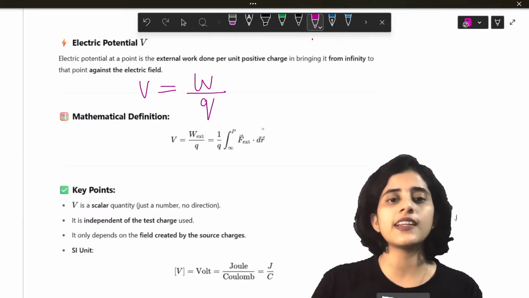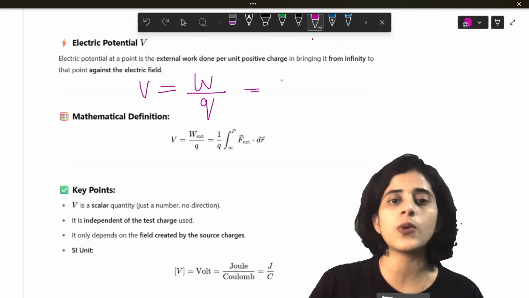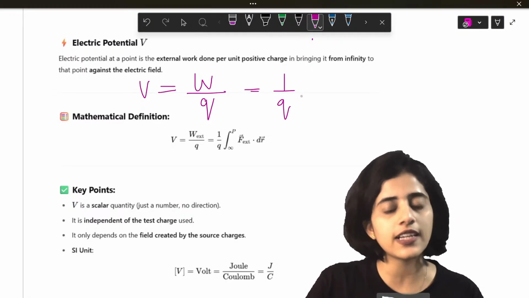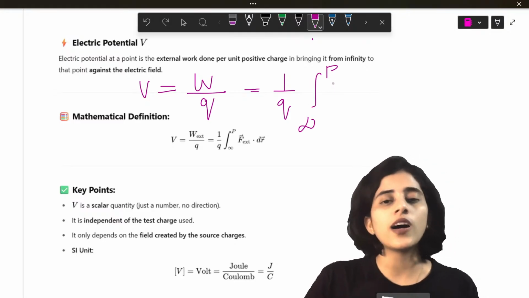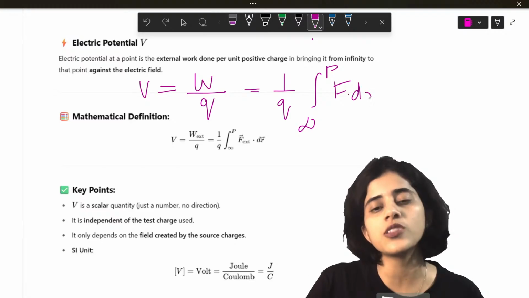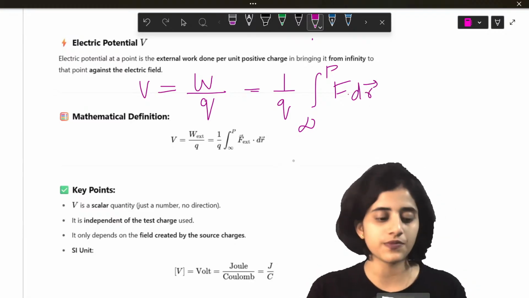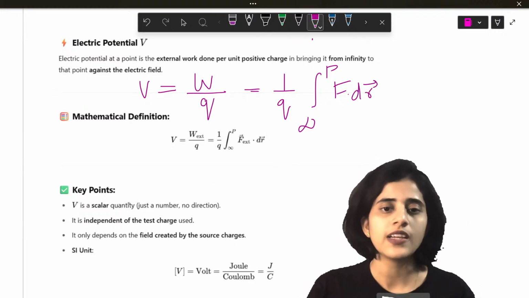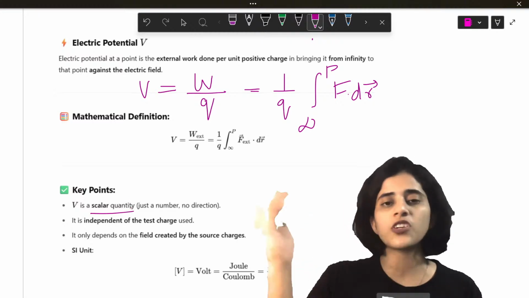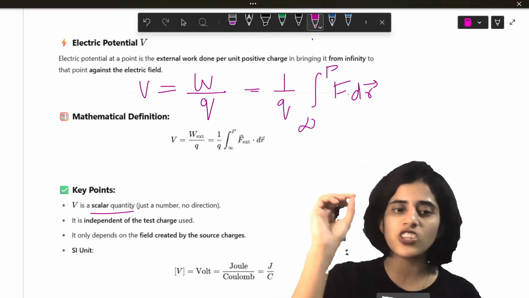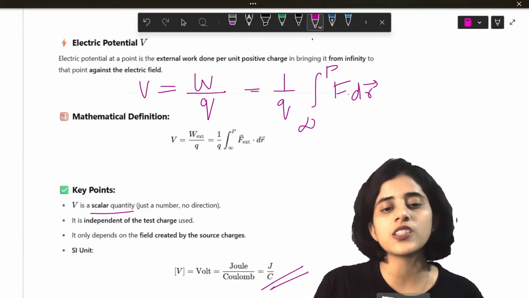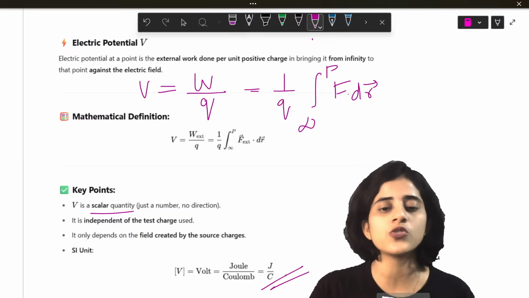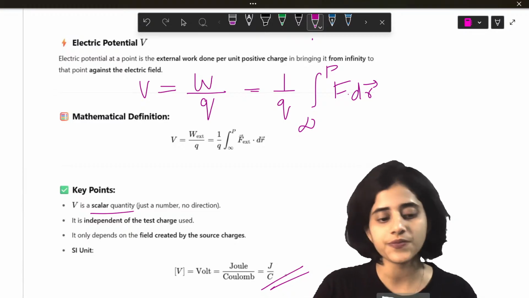So mathematically you can write this as 1 by Q, I can take it outside. From infinity to a point P, work done is what? Force into displacement. So F dr. It is a scalar quantity. It does not depend on any direction. It only depends on the value of the charge. And the SI unit is volt or joule per coulomb.